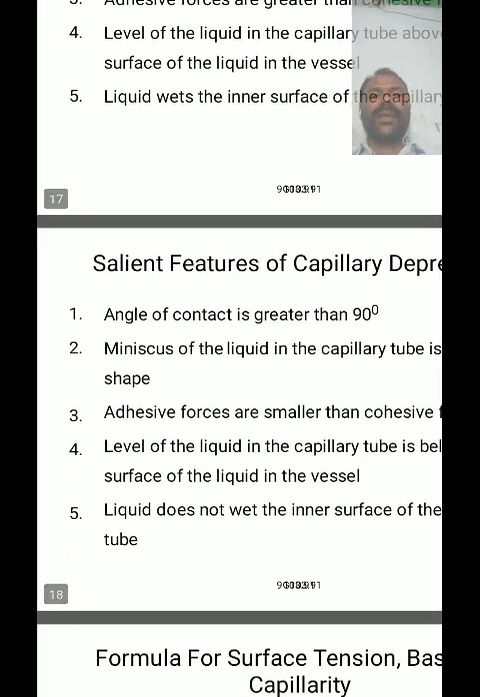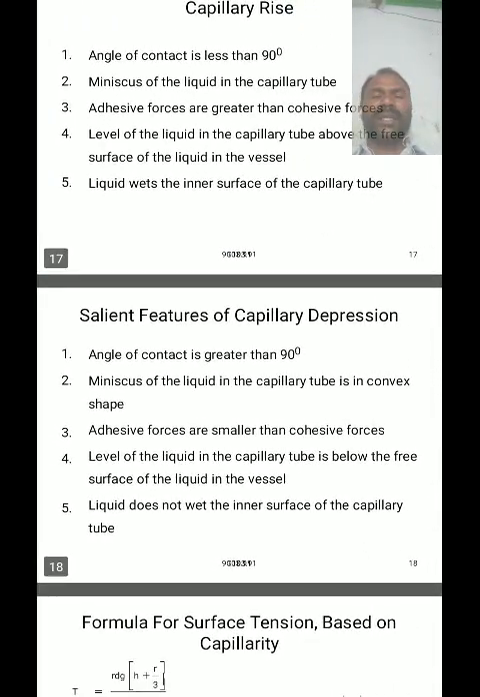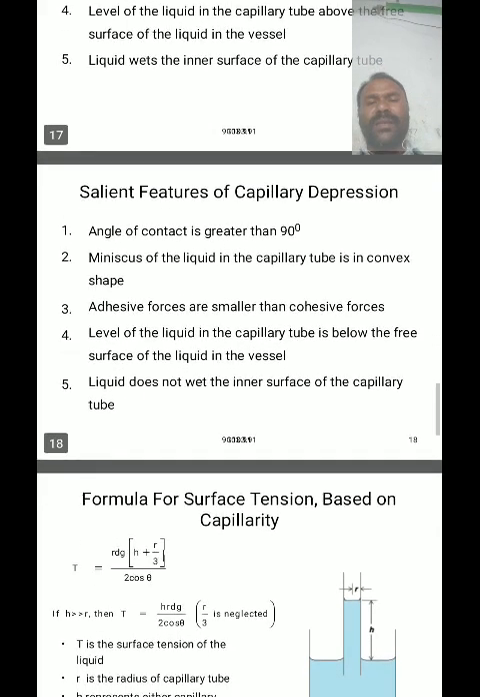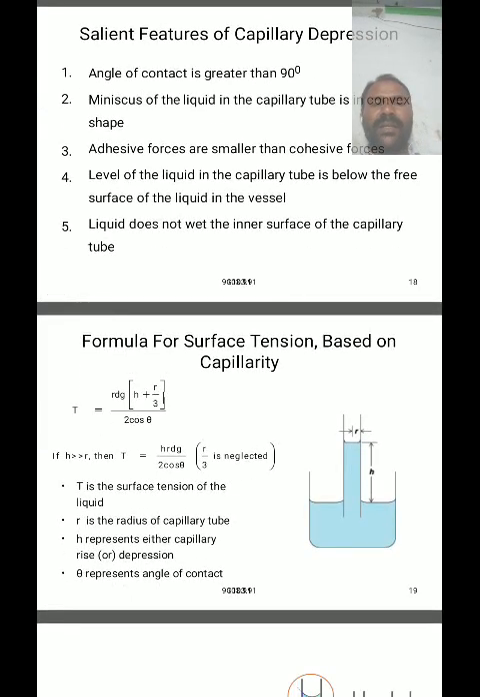And what are the features of capillary depression? The angle of contact is always greater than 90 degrees, and the cohesive force is greater than adhesive forces, that is, the adhesive force is smaller than cohesive forces. And the meniscus of the liquid in the capillary tube is in a convex shape. Already I told you about the shape of the surface of the liquid, and the liquid does not wet the inner surface of the capillary tube.